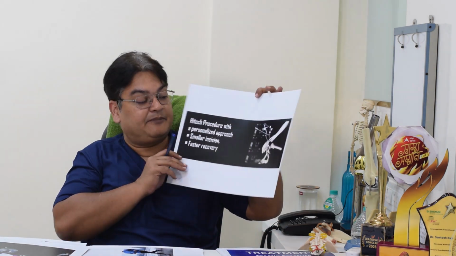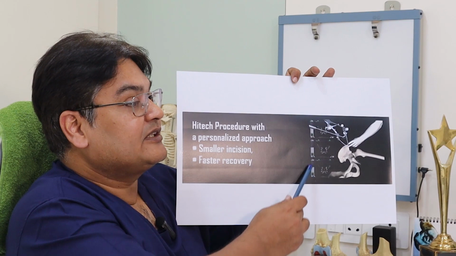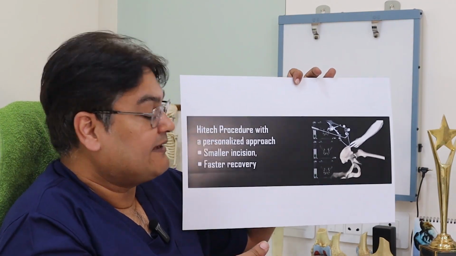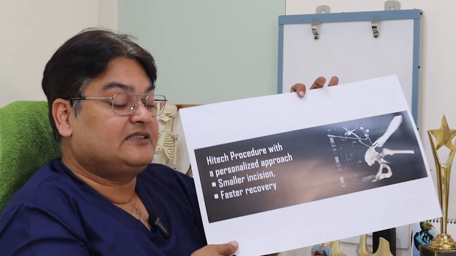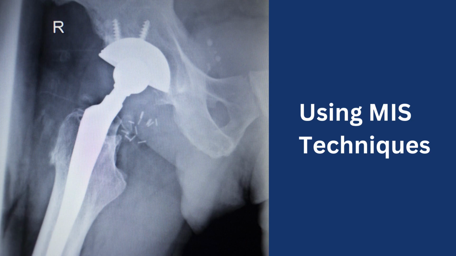So we have been using robotic arm assisted hip replacement, which basically uses navigation for better component placement and sizing. Now we must understand that whatever type of hip replacement implants you use, the single most important thing is precision. It's all biomechanics. Precision is the single most important thing, and this precision can be enhanced by using robotic arm assisted surgery. And to enable accelerated recovery, we are using the MIS technique, minimally invasive surgery.